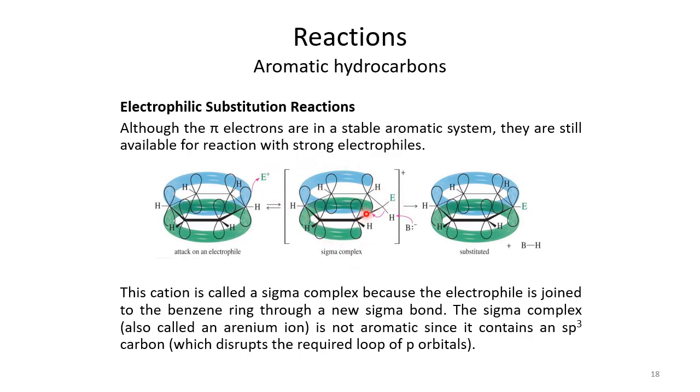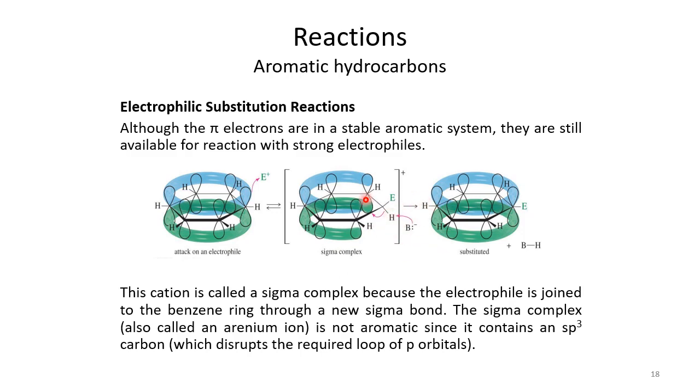But this positive charge doesn't stay on one carbon atom, because there are so many p orbitals that can accommodate it. This p orbital can give its electron to this positively charged carbon, because this one is also an empty p orbital. So the electron keeps moving here and then here, and the positive charge gets distributed over the whole ring, and we get an intermediate complex. We call it a sigma complex. Why sigma complex? Because there is an sp3 hybridized carbon present in here.